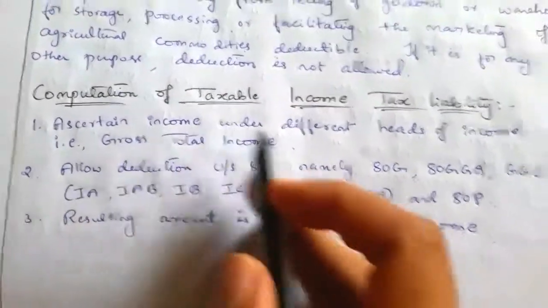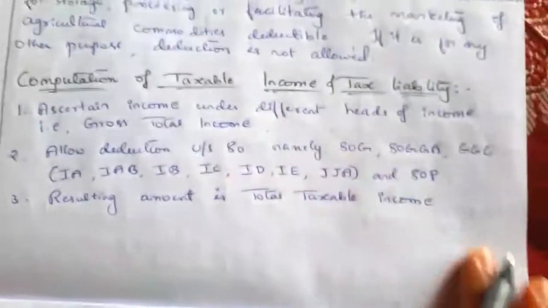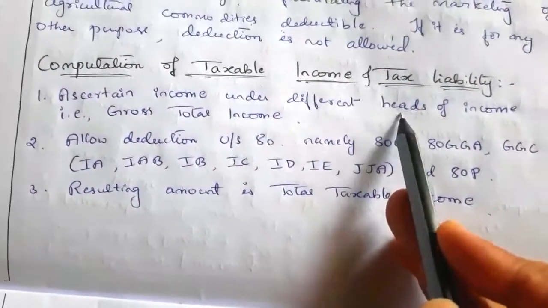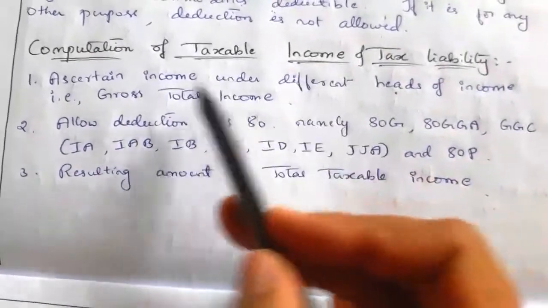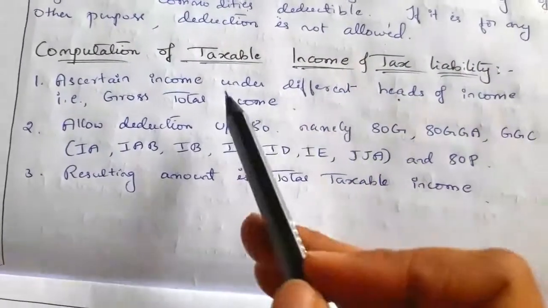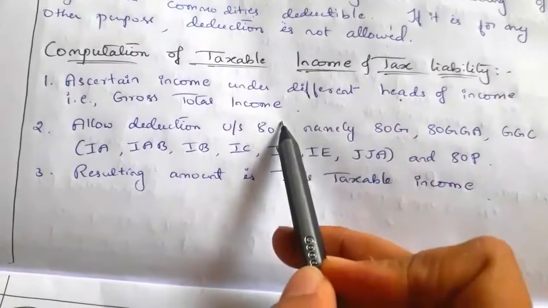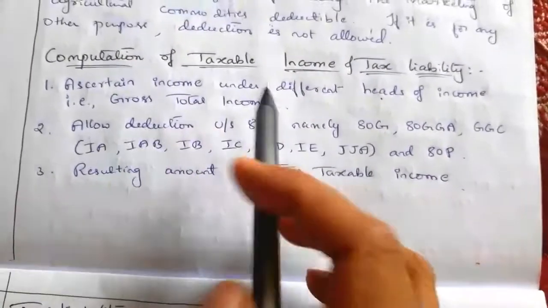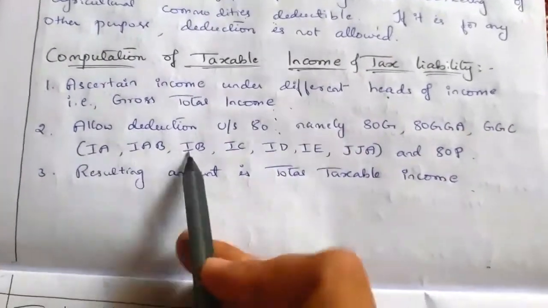So the next is computation of taxable income and tax liability. How to compute this taxable income and tax liability? First, we have to ascertain the income under different heads, maybe house property income, business income, capital gain, other sources. So first we have to ascertain the income under different heads of income. That is nothing but gross total income. Then we have to provide the deduction under section 80 as usual. How to compute the total income for an individual, similarly we have to compute, and we have to allow the deduction